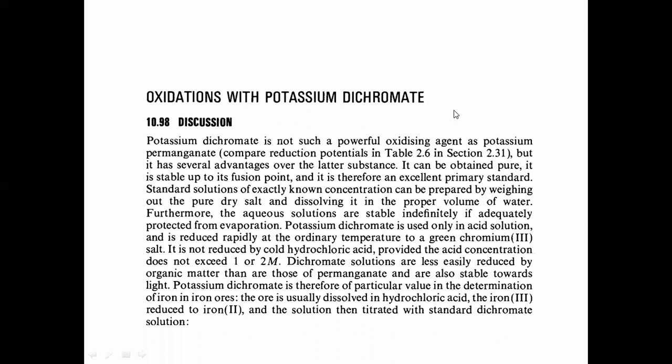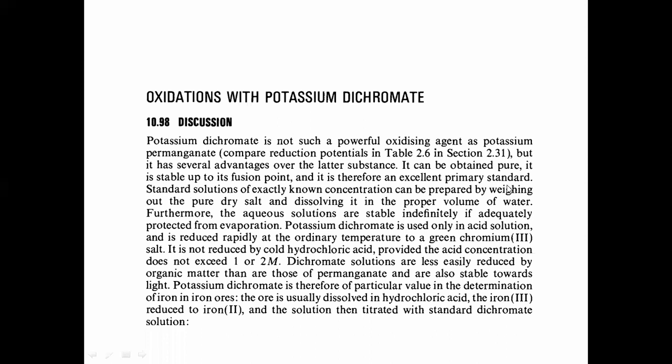See, what is potassium permanganate? KMnO4. And what is potassium dichromate, you must already know. Potassium dichromate is K2Cr2O7. So potassium permanganate is a stronger oxidizing agent than potassium dichromate. But potassium dichromate is also an oxidizing agent, but it is not too much powerful, but it has several advantages over the latter substances. It can be obtained pure, it is stable up to its fusion point, and it is therefore an excellent primary standard.